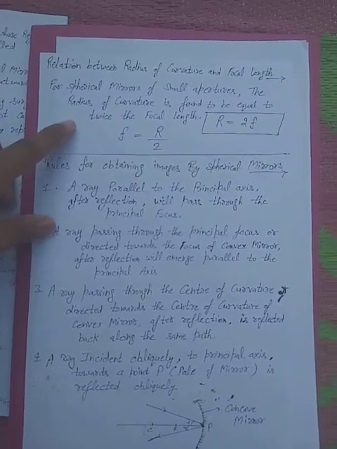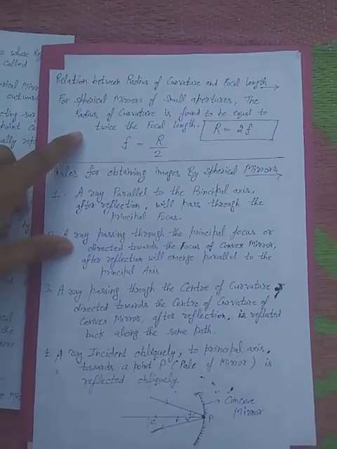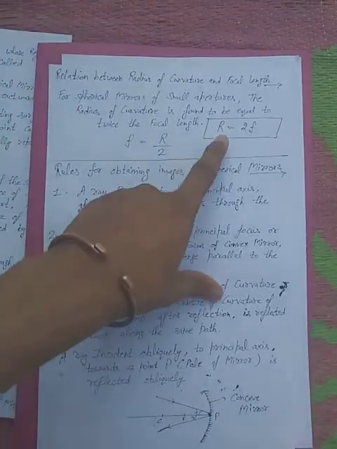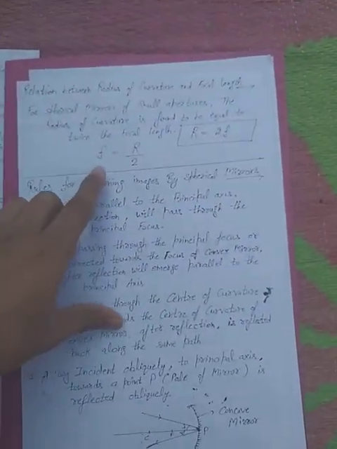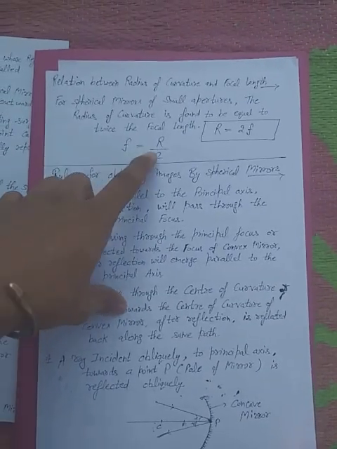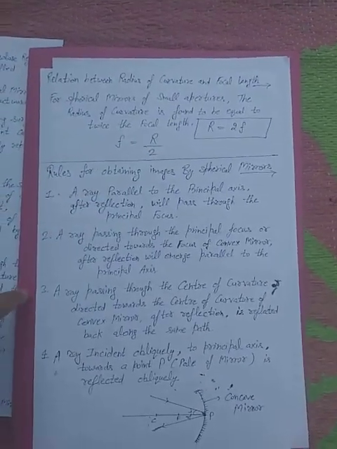For spherical mirrors of small apertures, it is found that the radius of curvature is twice the focal length. So, this is the relation between focal length and radius of curvature.